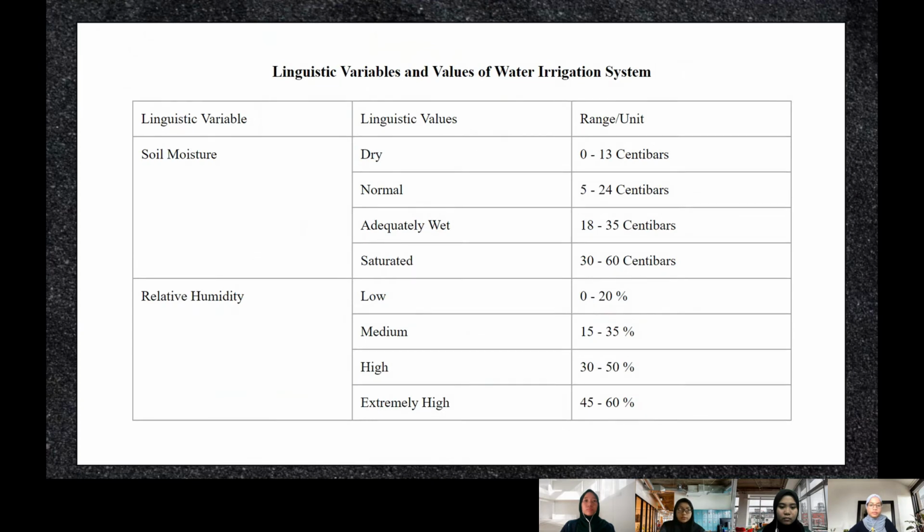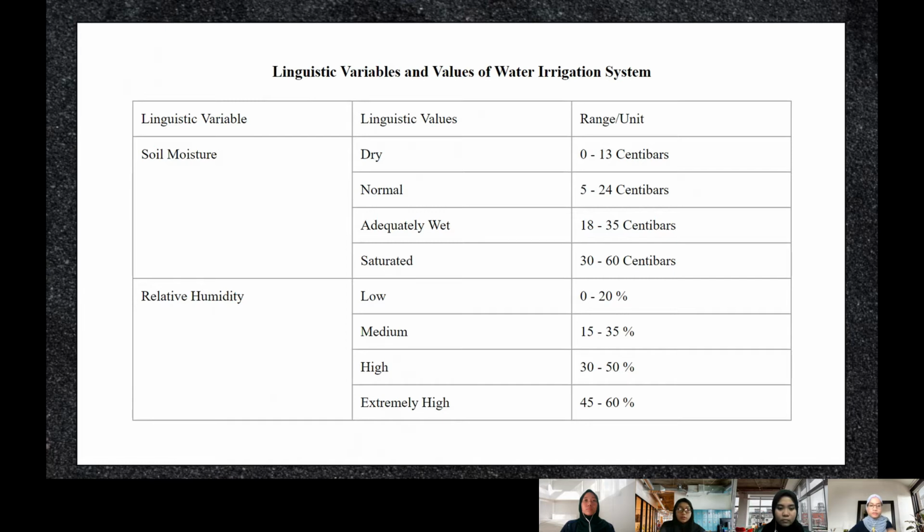Next are the linguistic variables. For the variable soil moisture, the value dry has the range of 0 to 13 centibars. Normal is 5 to 24 centibars. Adequately wet is 18 to 35 centibars. And saturated is 30 to 60 centibars.